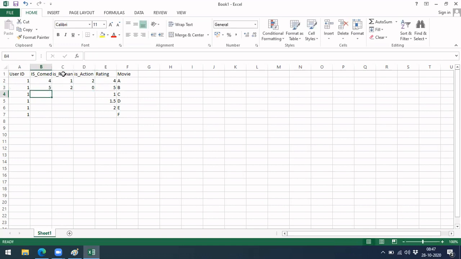For this one, let's write something else: 0, there is no comedy at all, more romance, and action is 1. Similarly, let me give some values for the rest, and I'll keep it like this.